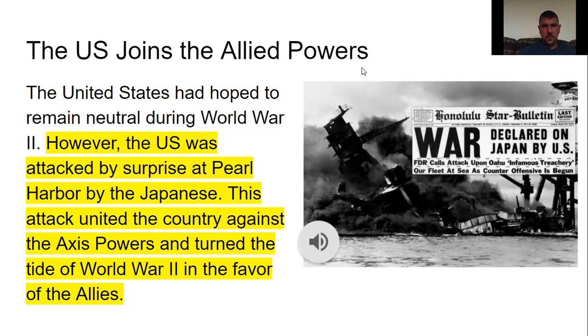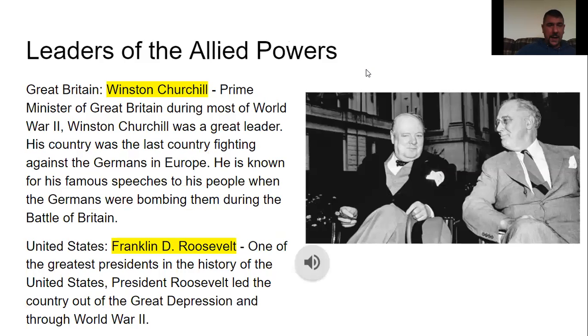All right. So the leaders of the Allied powers, you had Great Britain, you had Winston Churchill. Right here, this man right here, that's Winston Churchill. Here's the Prime Minister of Great Britain during most of World War II. And he's a good leader. His country was the last country fighting against the Germans in Europe. He's known for his famous speeches when the Germans were bombing them during the Battle of Britain. So he was one of the leaders, Winston Churchill, the Prime Minister of Great Britain.